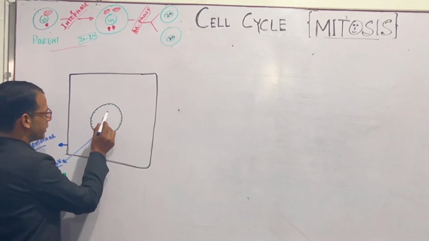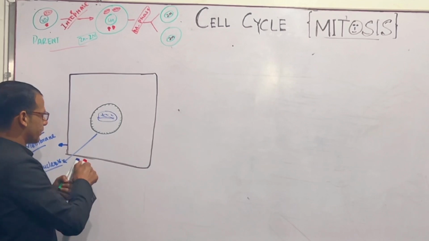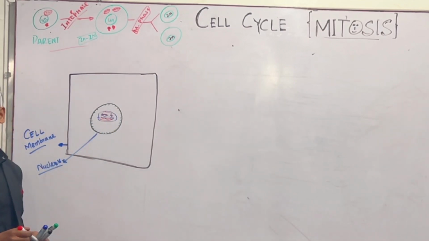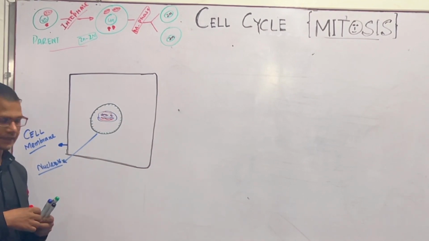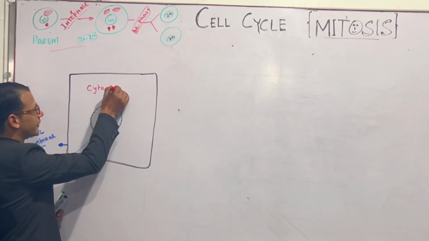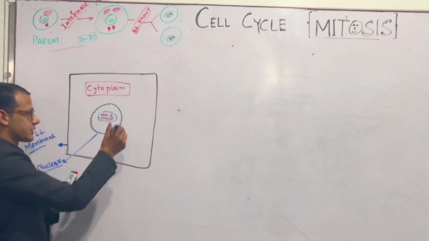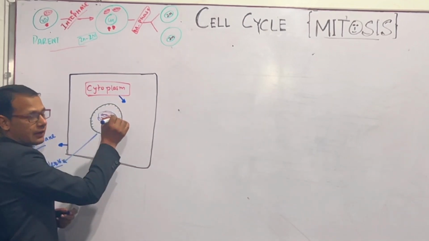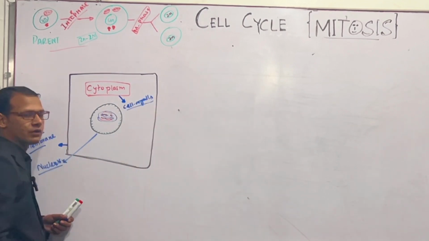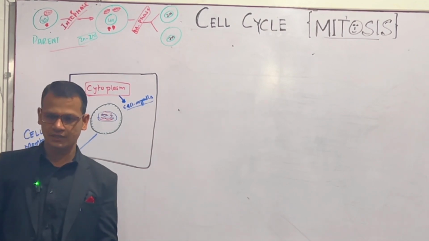So we will only show euchromatin, and these are thread-like DNA or chromosomes present inside the nucleus, right? This area is called cytoplasm, and cytoplasm has cell organelles that we have discussed in the cell. Cell organelles mean ribosome, mitochondria, endoplasmic reticulum, Golgi bodies, lysosomes, peroxisomes, right?